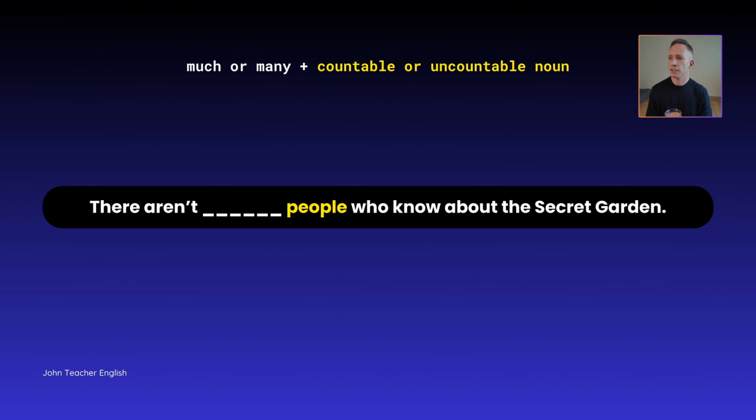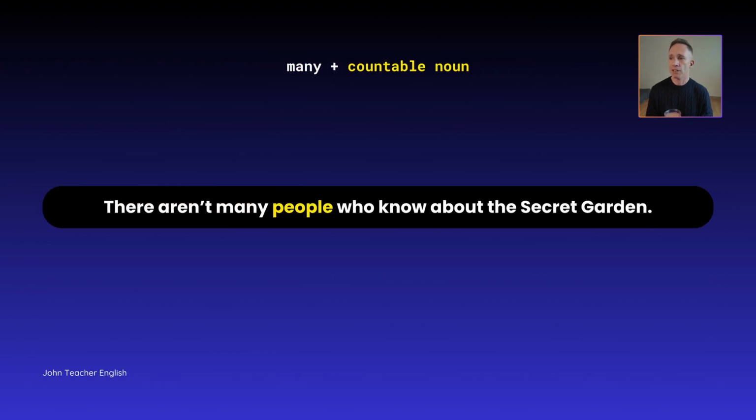Next one. There aren't people who know about the secret garden. There aren't many people who know about the secret garden. Okay, so this is a countable noun. 1 person, 2 people. So there's an irregularity: one person, two people. Okay, people is always plural.